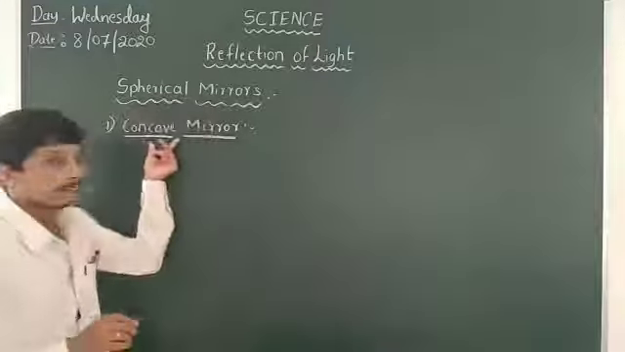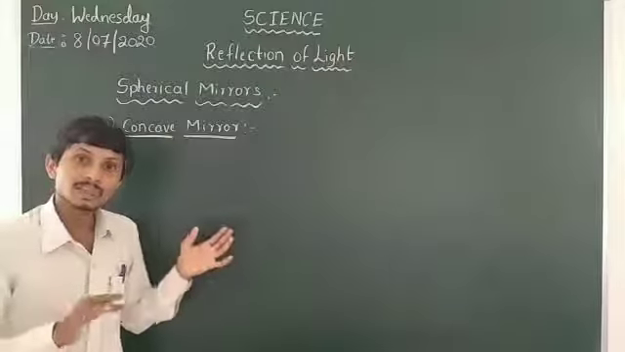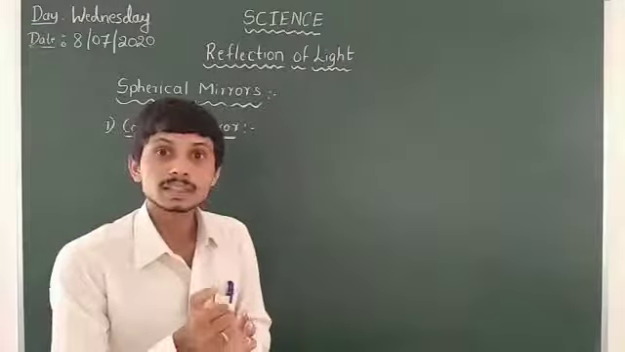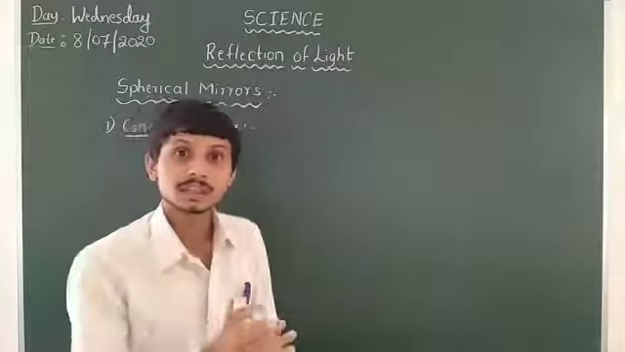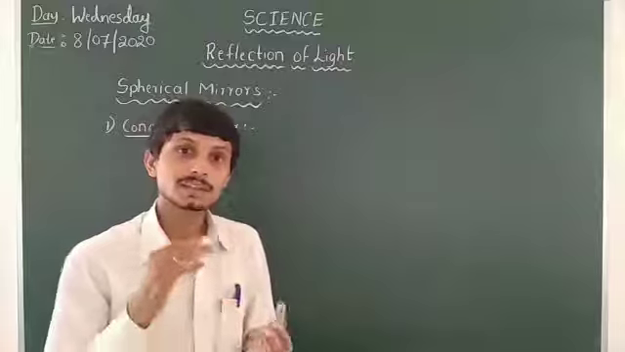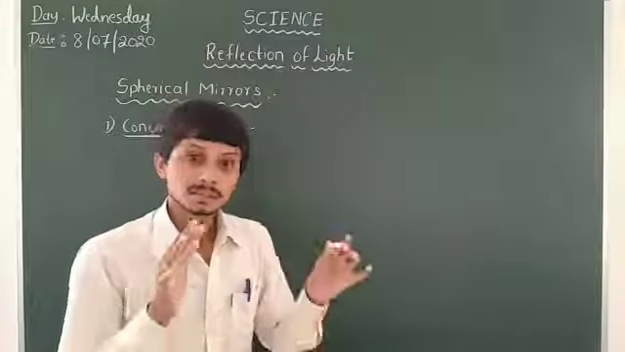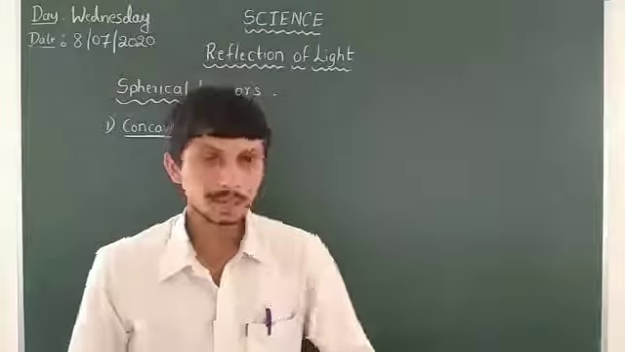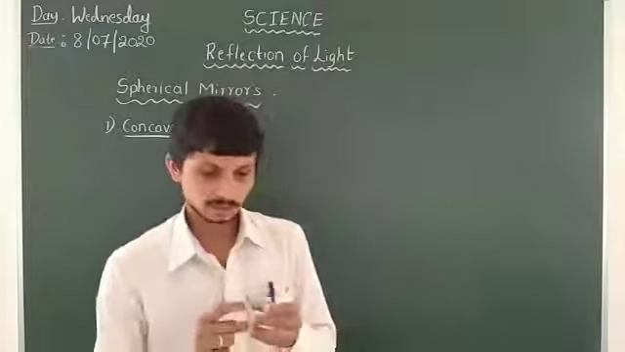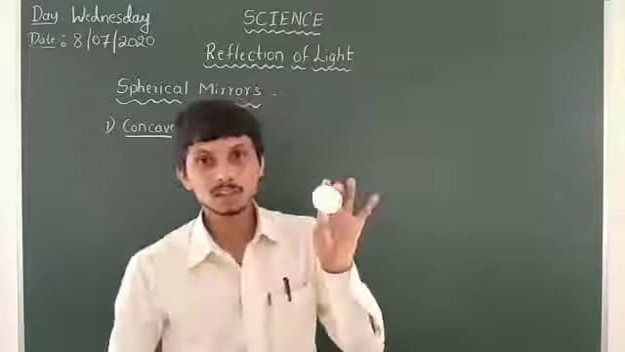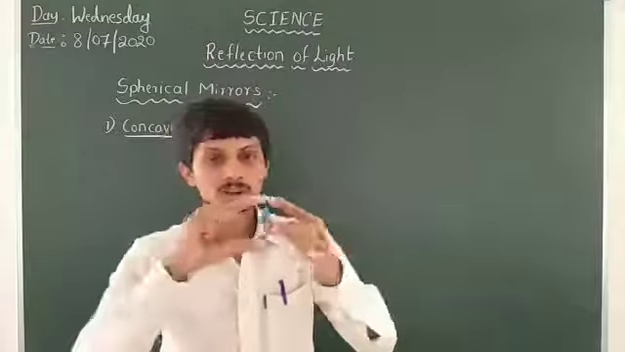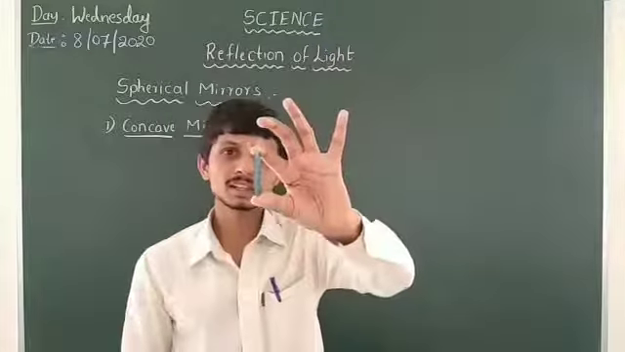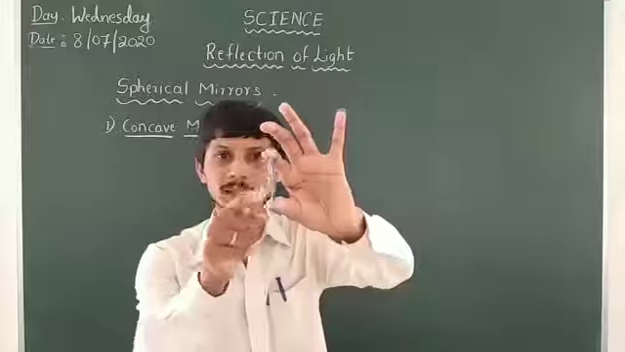So likewise cave, that means here the spherical reflecting part is curved inward and faces towards the center of the reflecting part. So this is the concave mirror. You have to see it vertically. So there is a spherical reflecting part here.